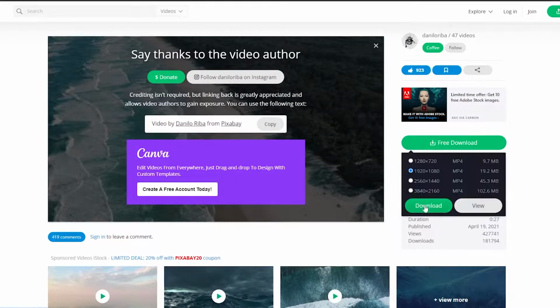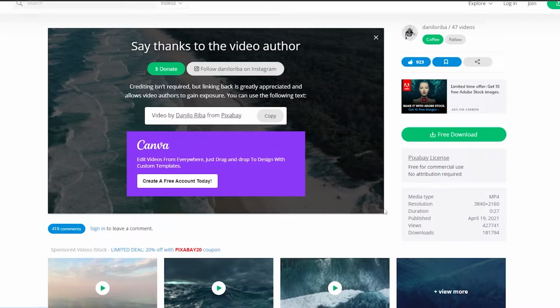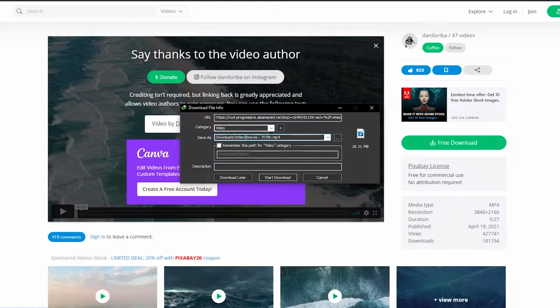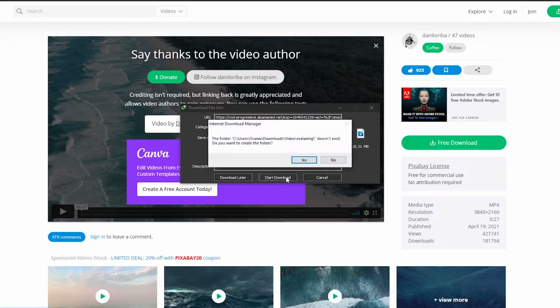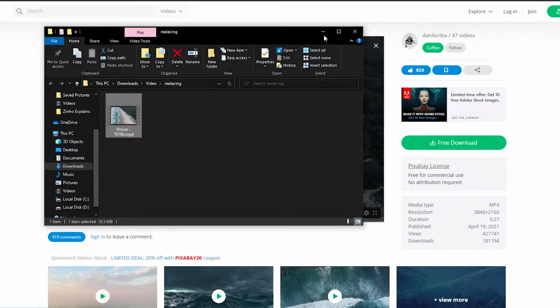All right, we're just simply going to go ahead and click on download, wait for a couple of seconds for the download to begin, and then we're going to move on. Over here, I'm going to create a new folder. I'm going to call it relaxing, put a backslash over here. There you go. And I'm going to go ahead and download. Boom, there we go. Now let me see where it downloaded. Here we go. Yeah, it's right here.